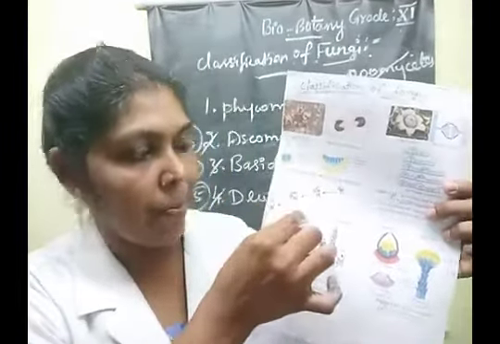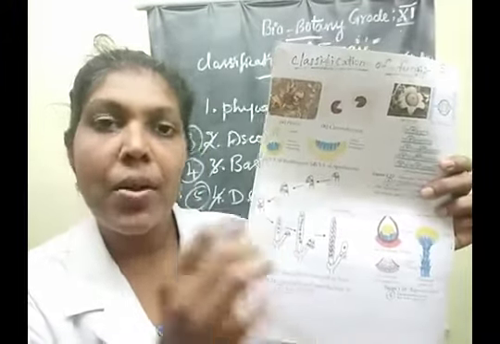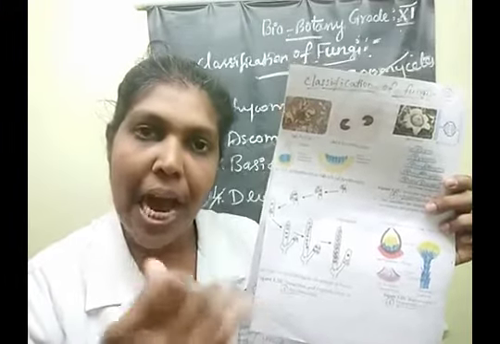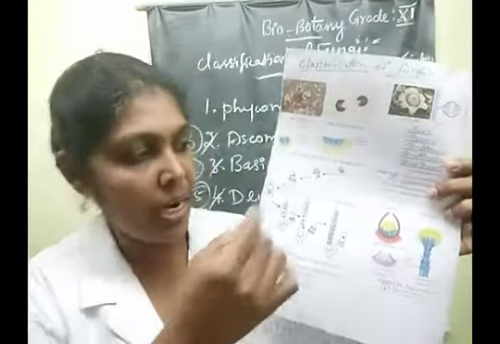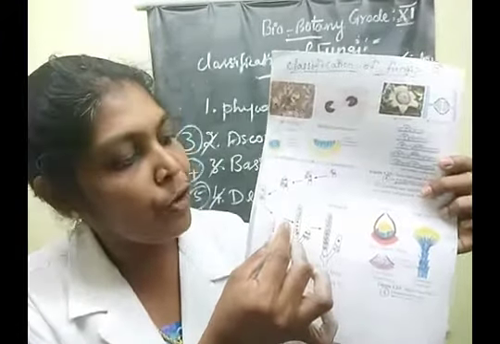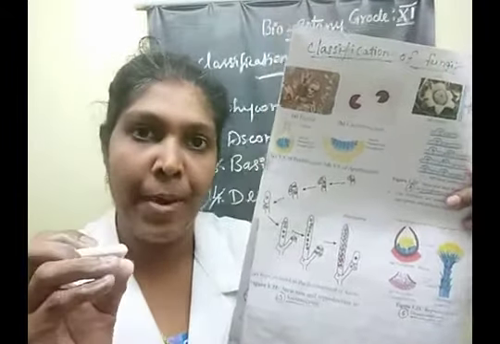Understood, children? That last cell's nuclei fuse to form the diploid nucleus. Finally, this diploid nucleus undergoes meiotic cell division, and there form 4 haploid cells, the 4 haploid nuclei.